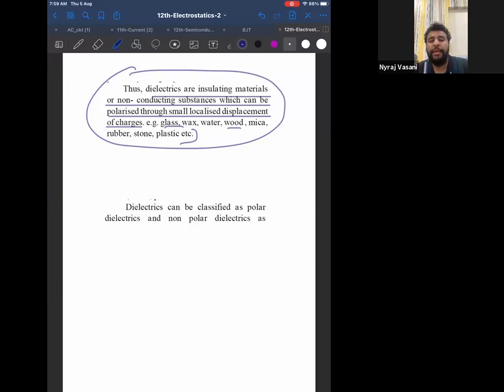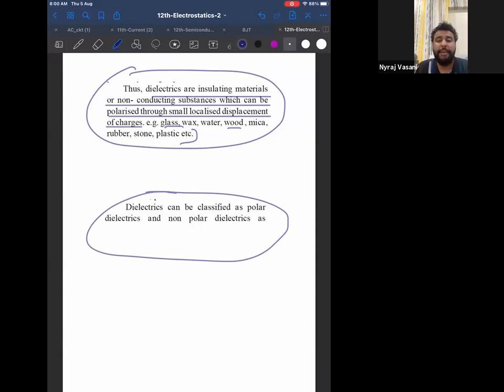Now, this question usually comes for 2 marks. So I'll tell you what you need to write for 2 marks. 1 mark is for the definition. What are dielectrics? Dielectrics are insulators which can be polarized. That is 1 mark. 1 more mark you will get for telling the types of dielectrics. See the next paragraph. Dielectrics are classified as polar dielectrics and non-polar dielectrics.